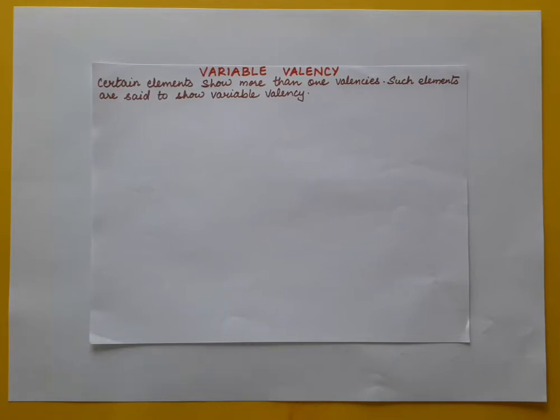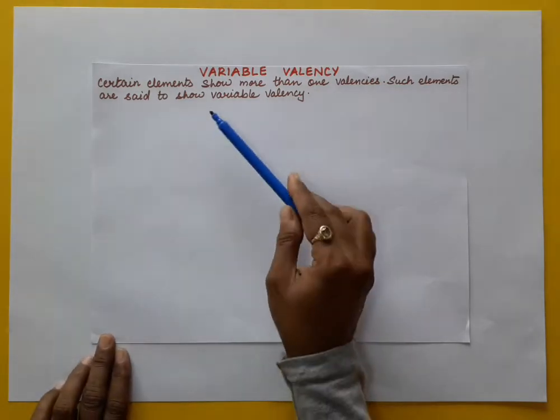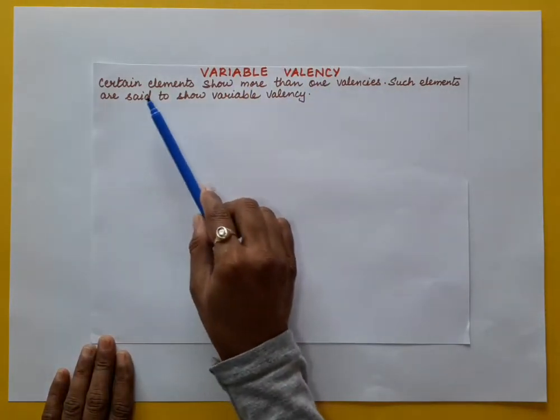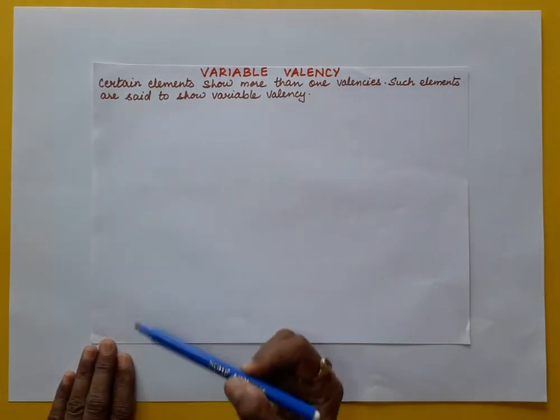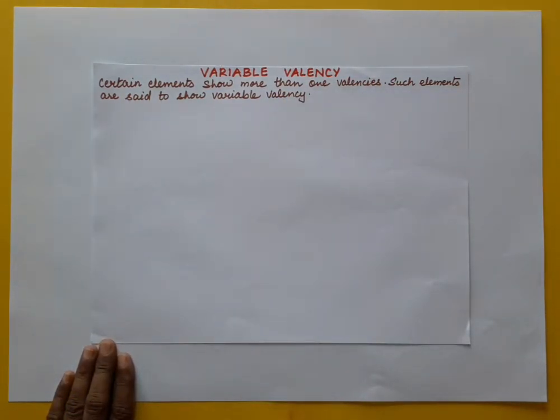So students, we have already understood about the Latin names. Iron has the Latin name ferrum, so we call it iron here. Iron's Latin name is ferrum and gold's Latin name is aurum. So all this we have understood. Now we will also understand what is variable valency. Certain elements show more than one valency. Such elements are said to show variable valency.